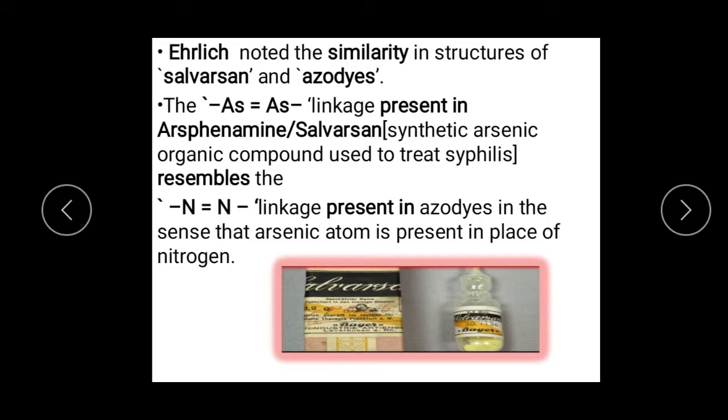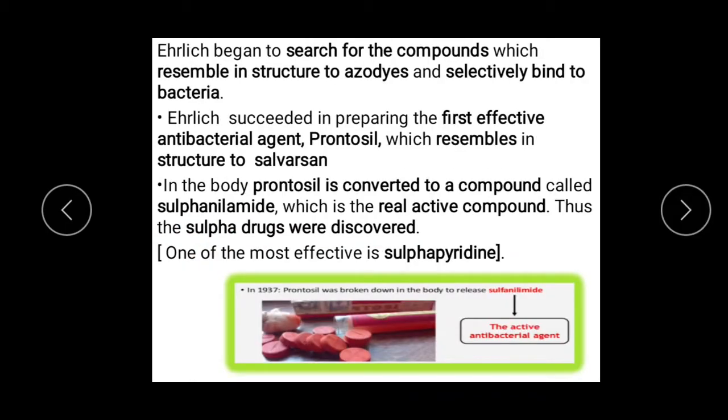He tried to prepare drugs with a structure similar to salvarsan, where arsenic double bond arsenic was there, and tried to prepare drugs which contain the N double bond N linkage, and he was successful. He prepared Prontosil, the first effective antibacterial agent. Prontosil had N double bond N and resembles the structure of salvarsan.